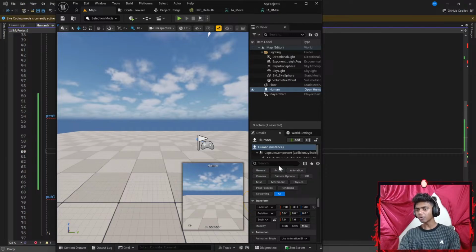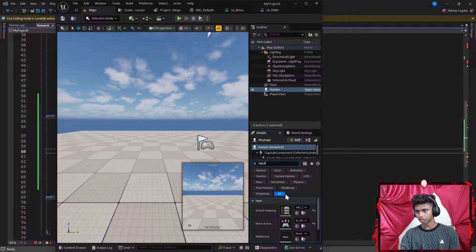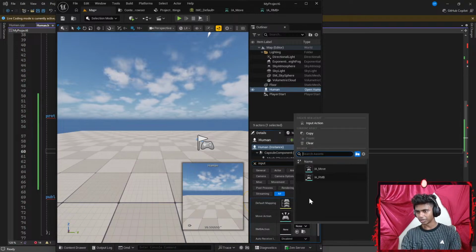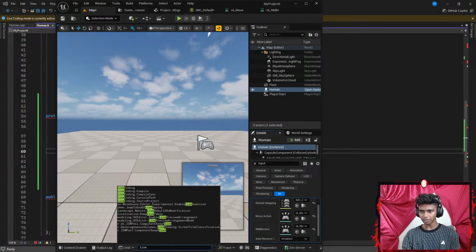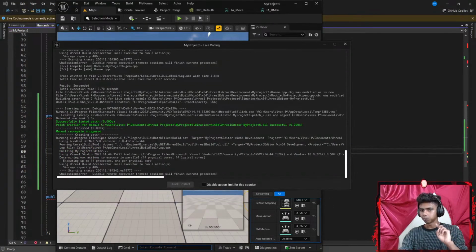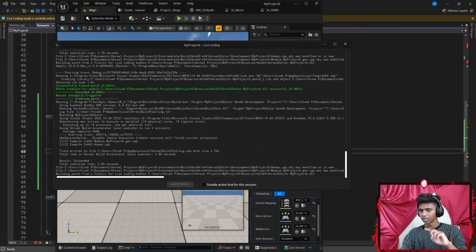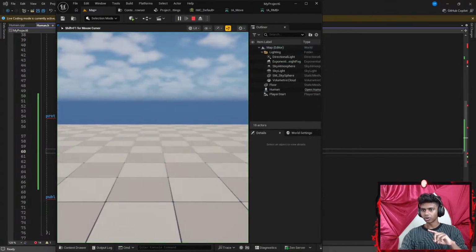Okay, why is that? Oh, I know. I gotta go to my input here. Okay, I gotta set my RMB to something like IA underscore RMB. Let's live compile one more time. This should work. Okay, guys, I'm positive this is gonna work now. There we go, result succeeded. Live coding patch creation.